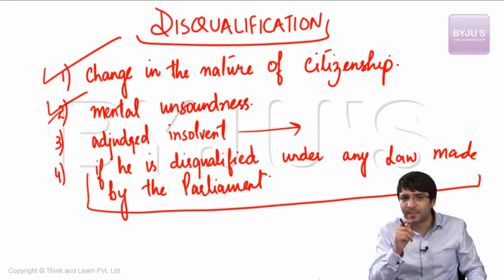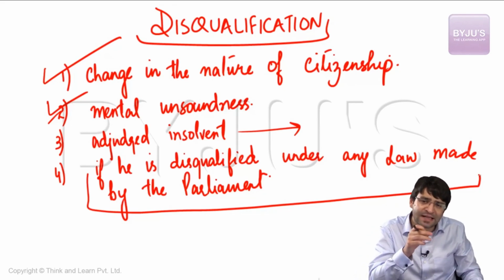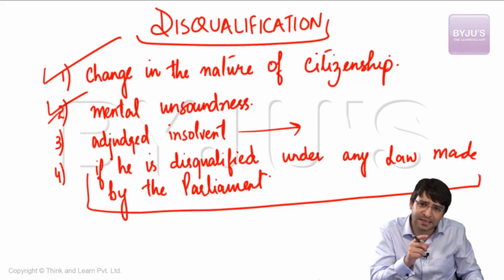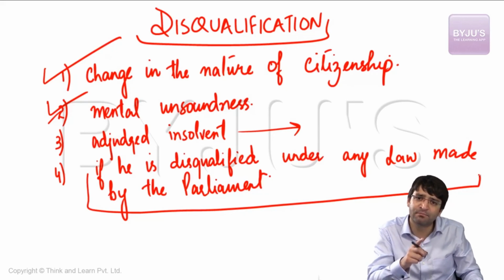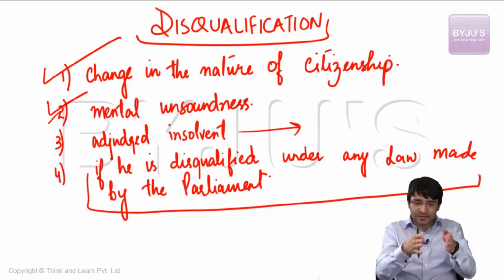That means if a member of parliament is convicted in any court of law, by a district court, by a high court, by a supreme court, and the sentence given is more than 2 years, then immediately on the date of his conviction, he can be disqualified from being a member of the parliament. That means qualifications we know, but you should not also be subject to disqualification. And what are these grounds of disqualification? These are the grounds that we have talked about.